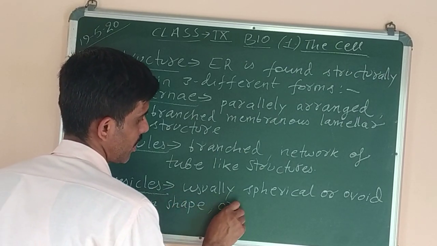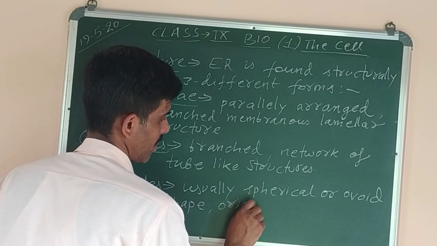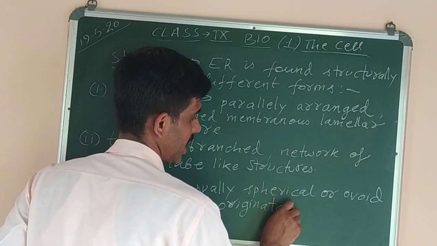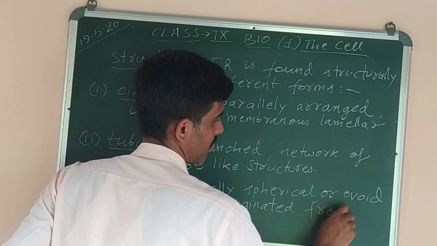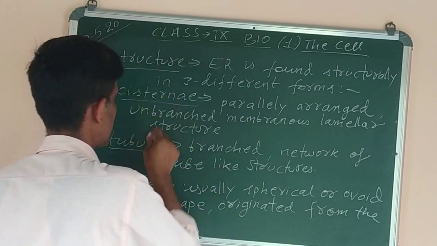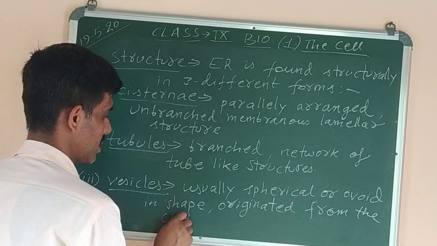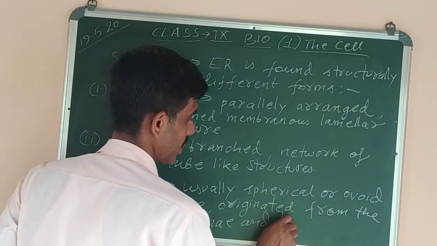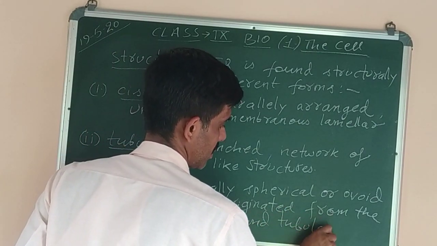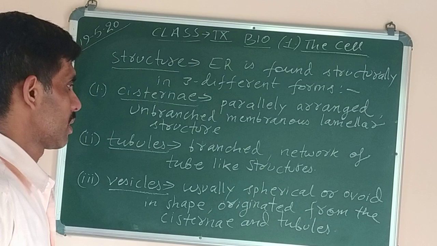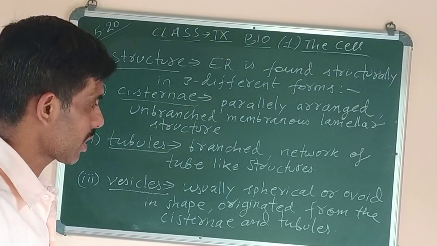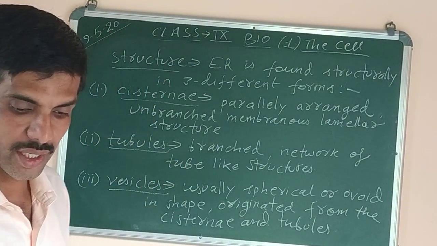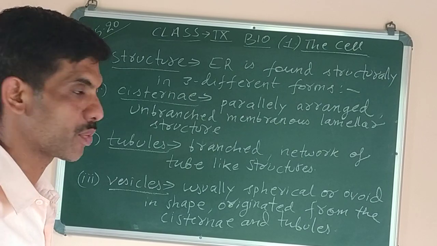And where do they originate from? They originate from these two structures only, that is cisternae and tubules. The branched network of tube-like structures, already I said, irregularly branched membranous tube-like structure.